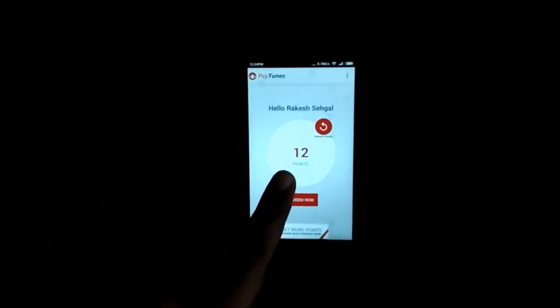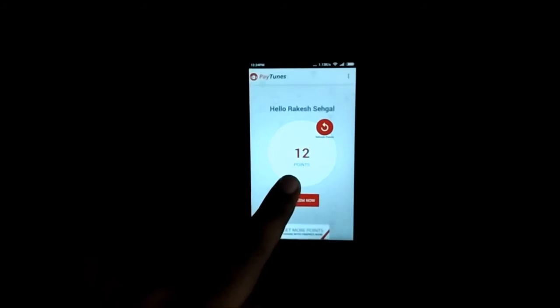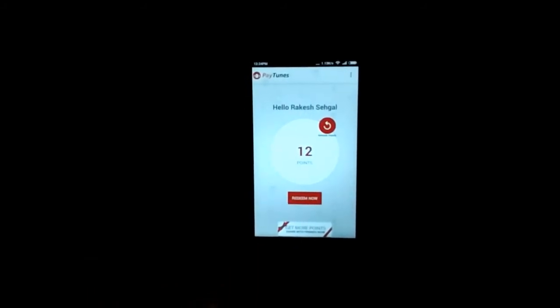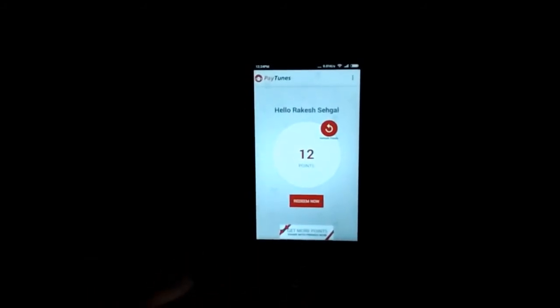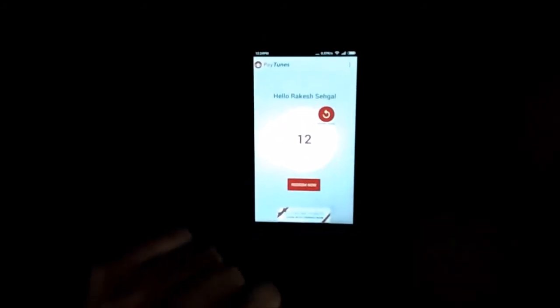So here I had 11 points earlier. Now the count has increased to 12. So I've got one more reward point on this application. You would ask what would be the use of these collected reward points on this phone.